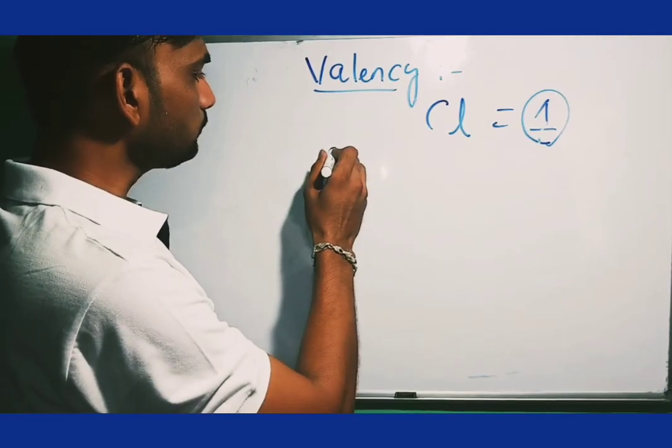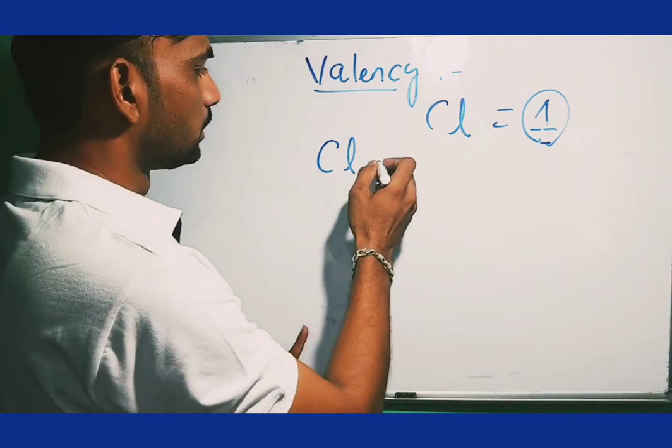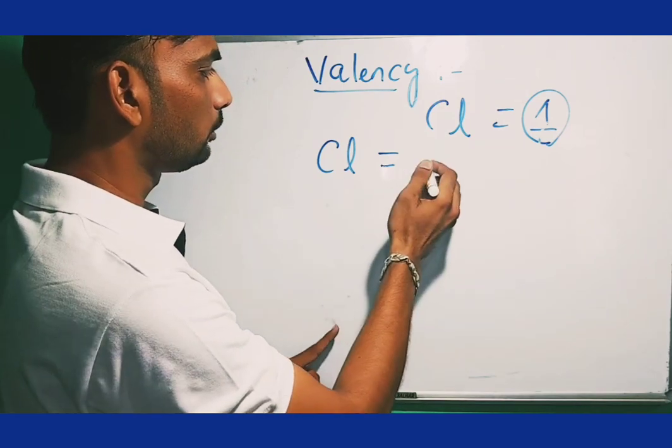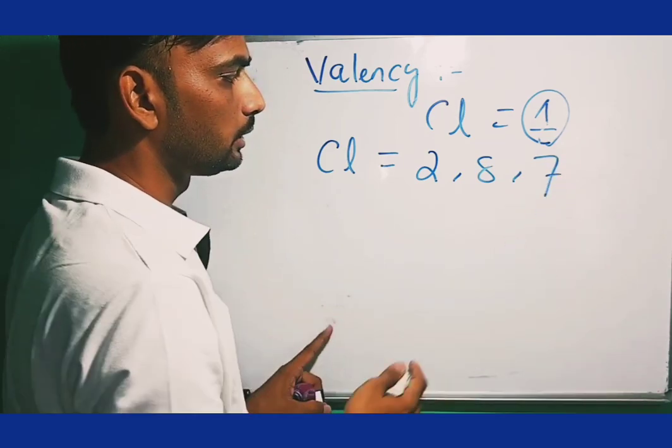Because according to the number of shells, or the number of orbitals, the electronic configuration of chlorine, you have studied, is 2, 8, 7.